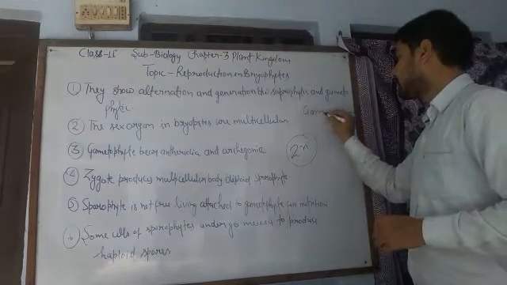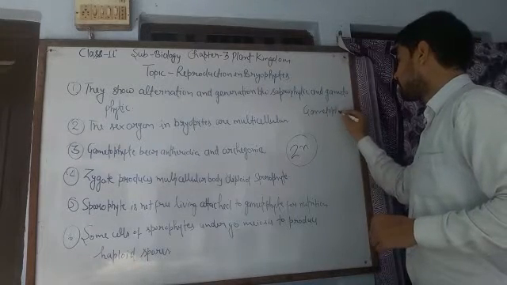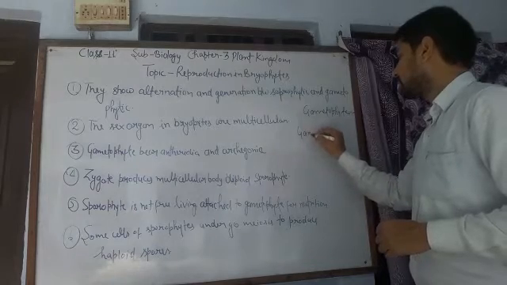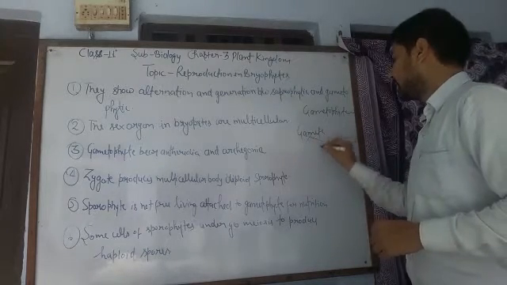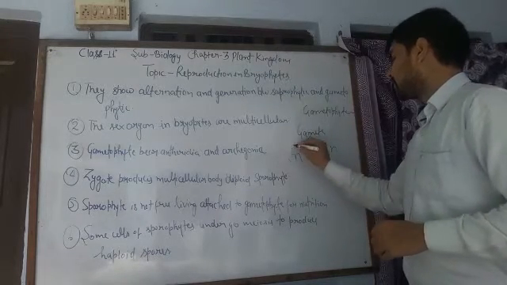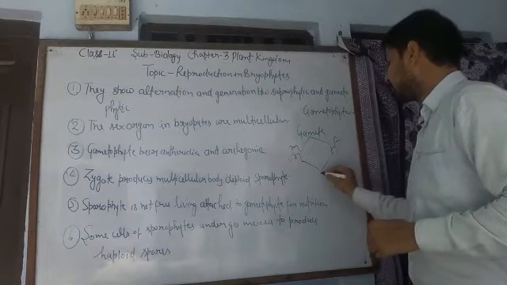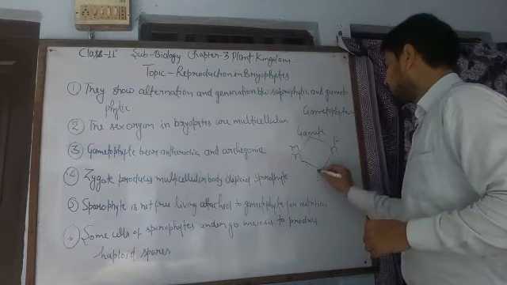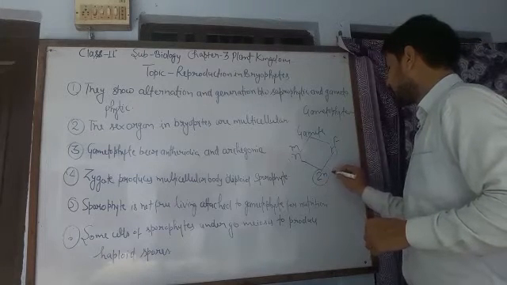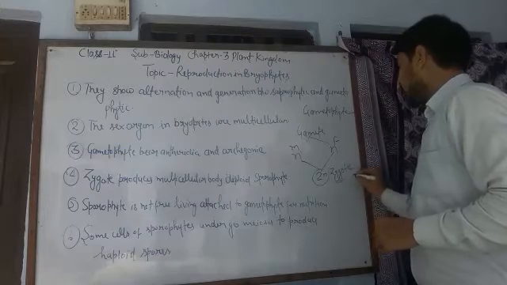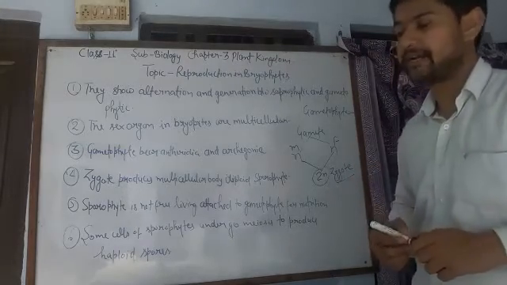The gametophyte produces gametes, that is n and n, male and female. When they fuse they form a zygote, which is the 2n condition. The zygote is multicellular and produces the sporophyte.